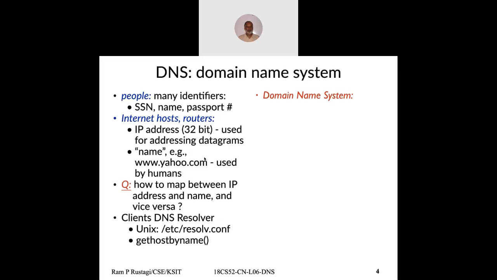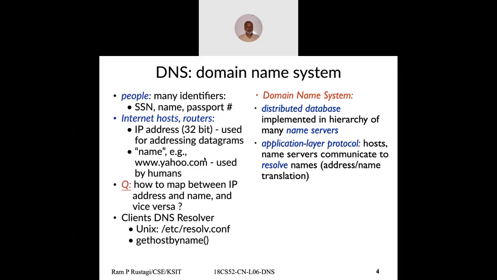So DNS is a single service with a single protocol, but it is a distributed database, for efficiency, scaling, and management perspective. DNS is implemented as a distributed database. Like other internet protocols, HTTP, which you studied, FTP, SMTP, even P2P, these are all application layer protocols, and the same is true for DNS.